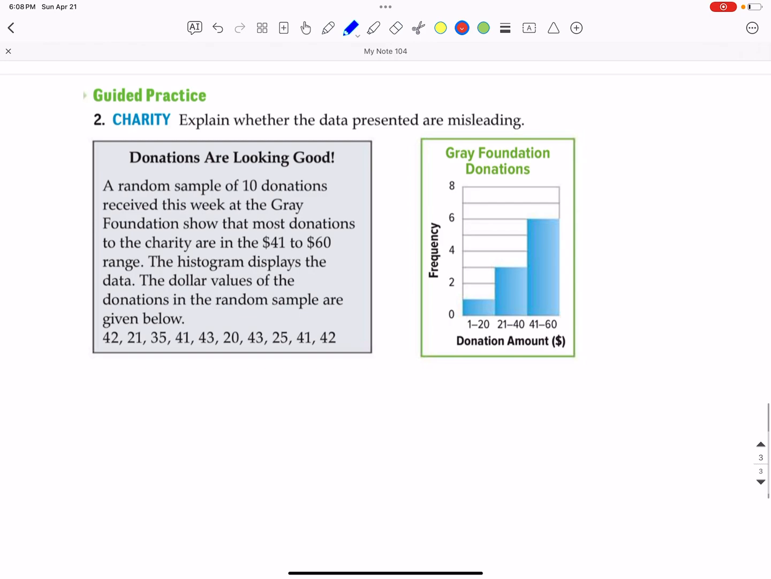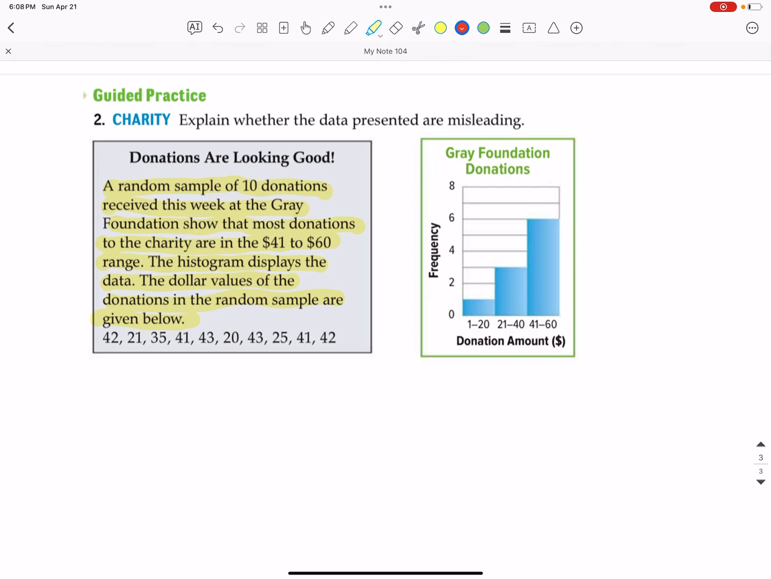Last one, explain where the data presented is misleading in this one. A random sample of 10 donations received this week at the Gray Foundation show that most donations to the charity are in the $41 to $60 range. The histogram displays the data. The dollar values of the donations of the random sample are shown below. So as we look at the histogram, 41 to 60 has a large majority donating that amount, $41 to $60. So that's not wrong.